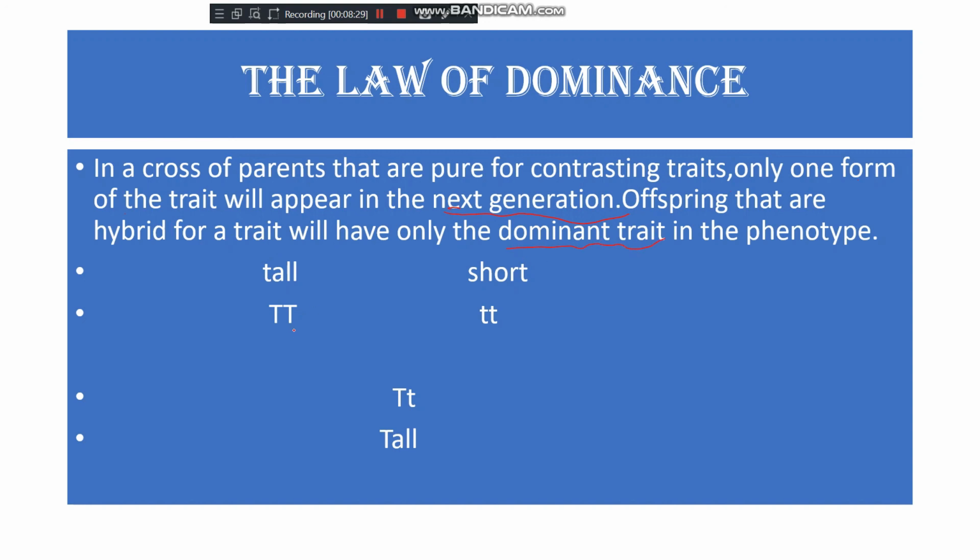As I explained, when pure tall capital T and pure dwarf are crossbred, in the F1 generation all the plants are tall. Though a small t is also present, only tallness appears. So the tall characteristic is the dominant characteristic, and this is called the law of dominance.